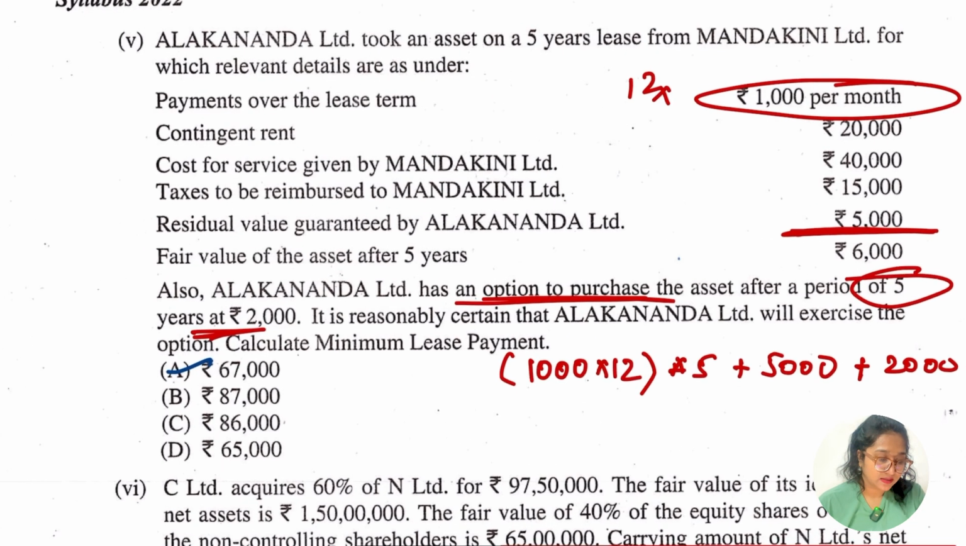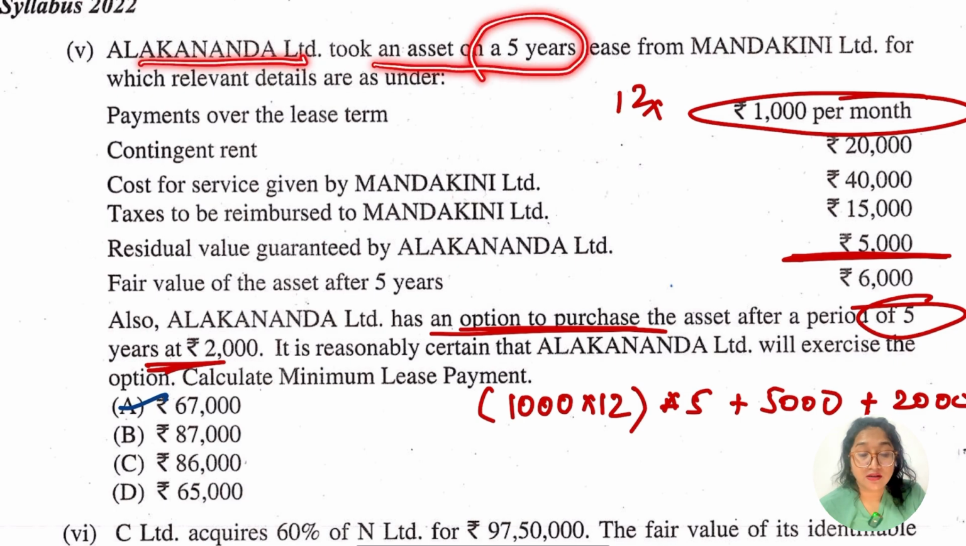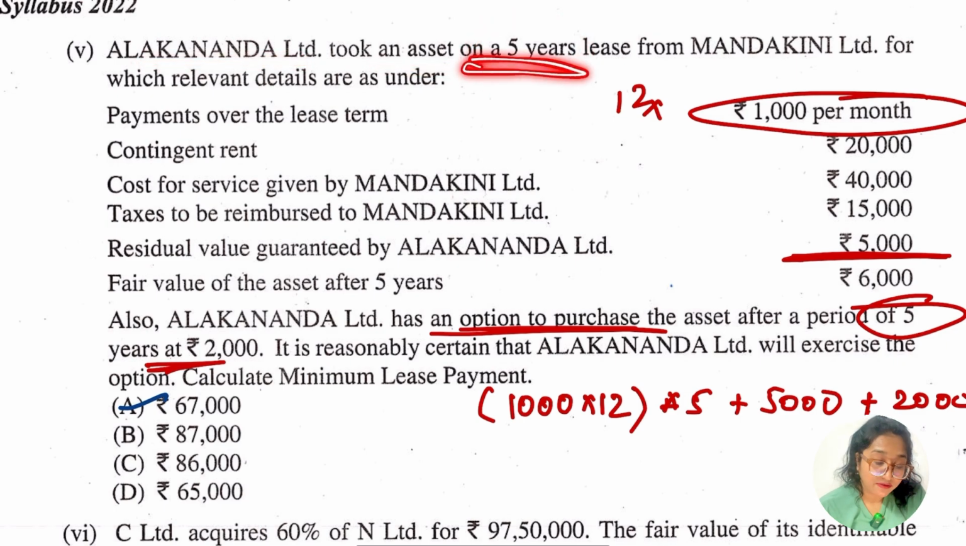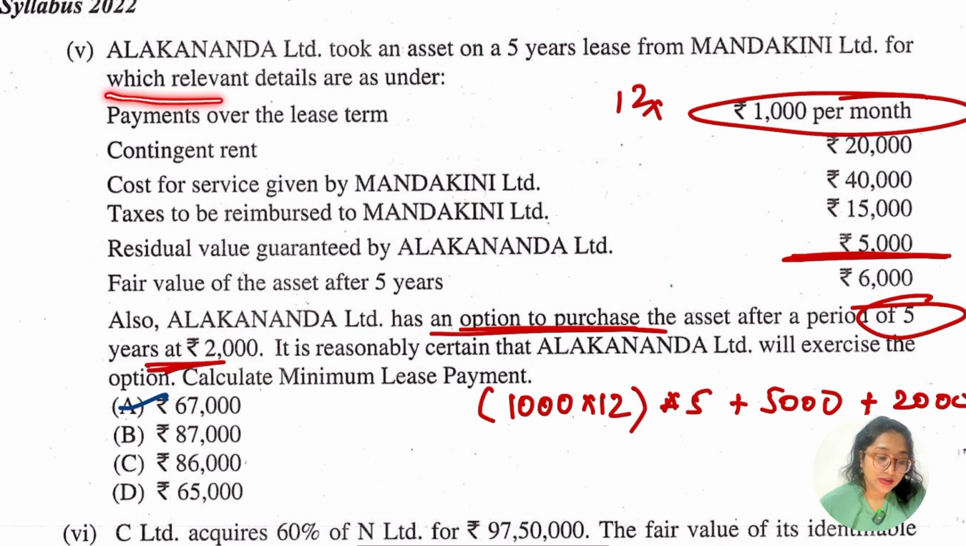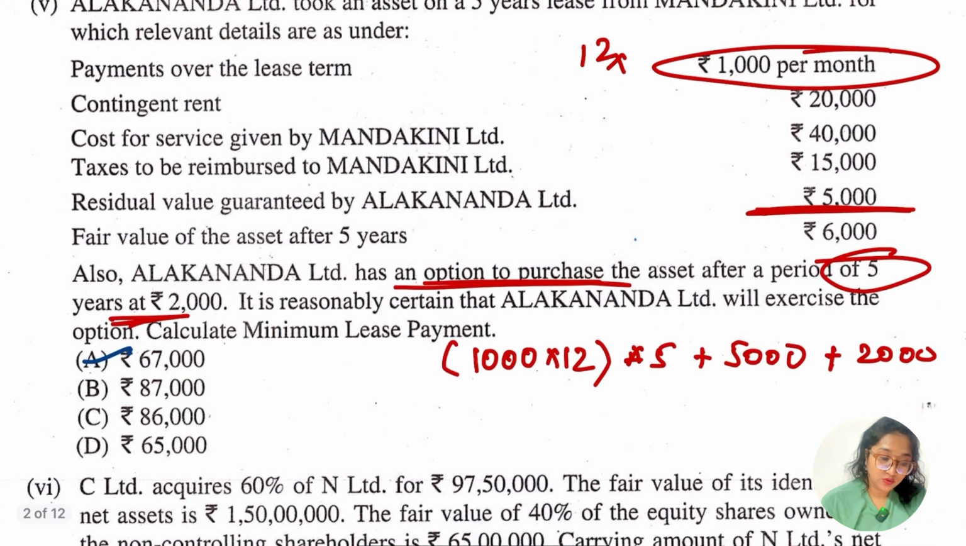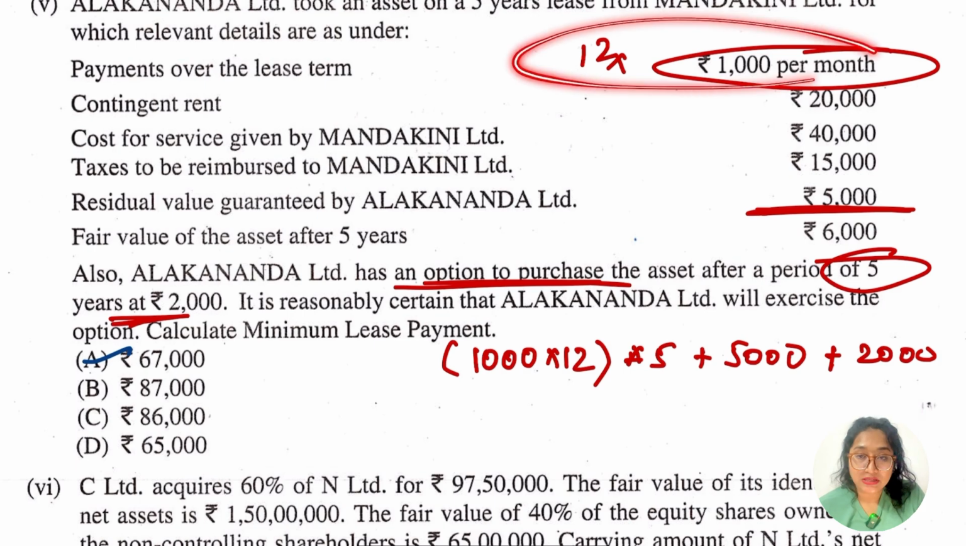Alakananda Limited took an asset on a 5-year lease. Remember, because it is 5 years, we have to compute this. It took the asset on a 5-year lease from Mandakini Limited, for which the relevant details are as follows. The payment over the lease term is 10,000 per month. So 12 is going to be the total months in the year, so we have to multiply by 12 per month.